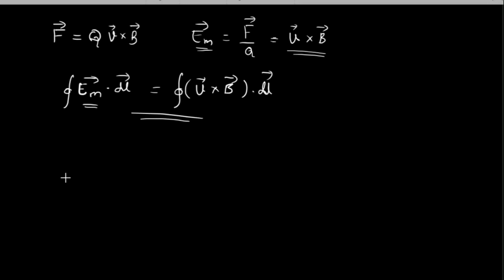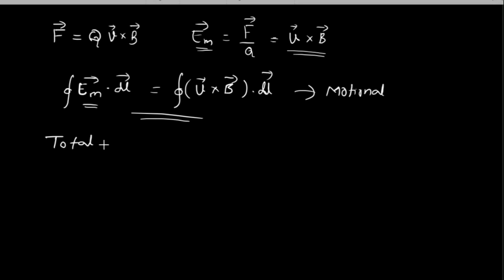So now what I get? Closed integral EM dot dl is equal to closed integral V cross B dot dl. So this is the expression for dynamically induced EMF or motional EMF. This is nice. Okay, so I can say that if both are possible, in the sense you can have a varying magnetic field, as well as you can have a steady magnetic field where conductor is moving also, and both can occur simultaneously also.